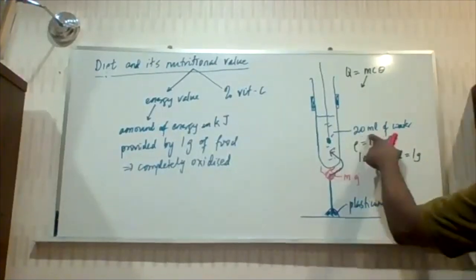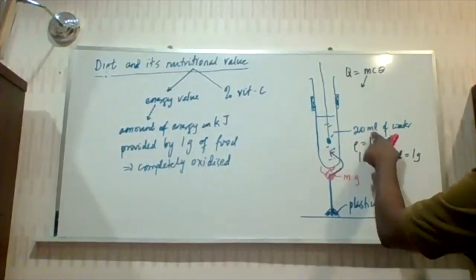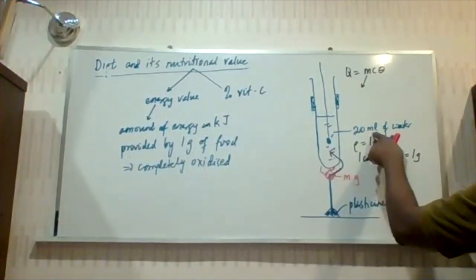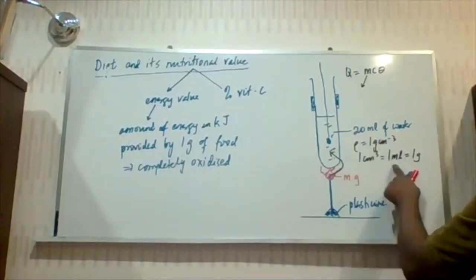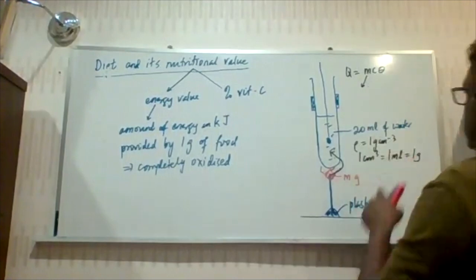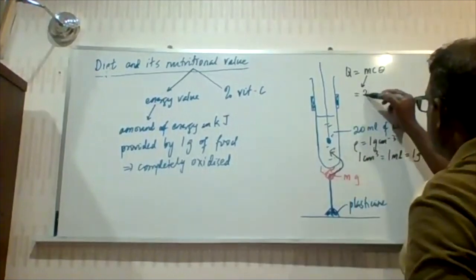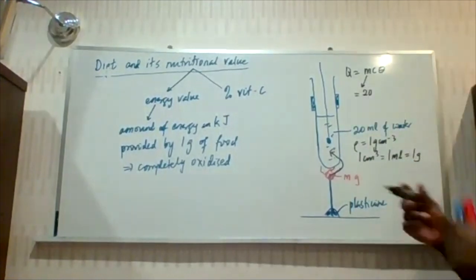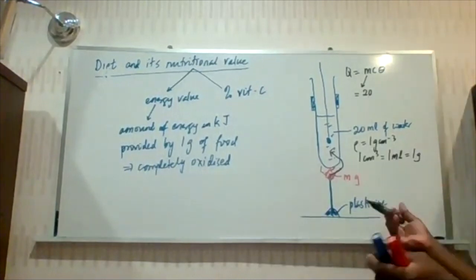Since it's 20 milliliter, because in bio we use more milliliter and in chemistry we use more centimeter cube, but they're equivalent, it must have 20 grams. So that's how we get the mass as 20 grams. For simplicity, whatever the volume of water, that's the mass.